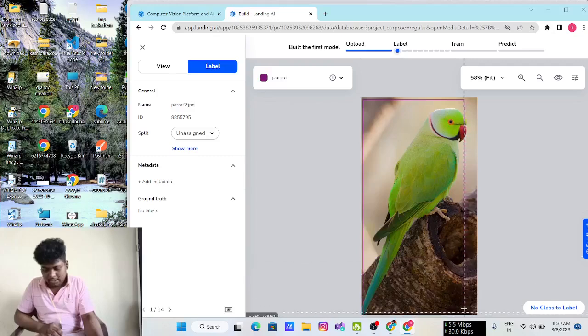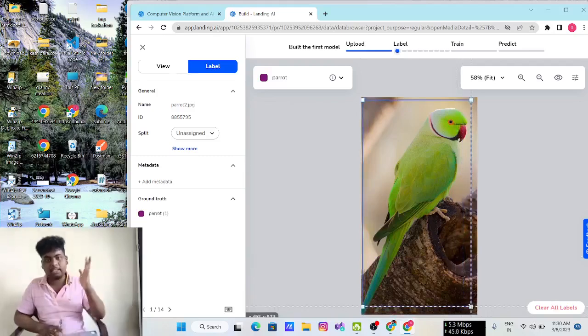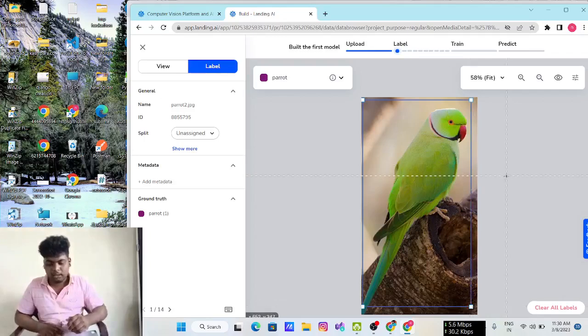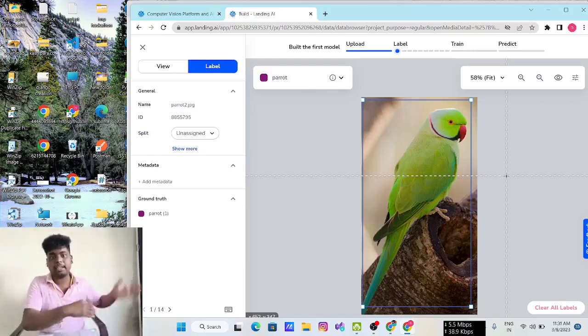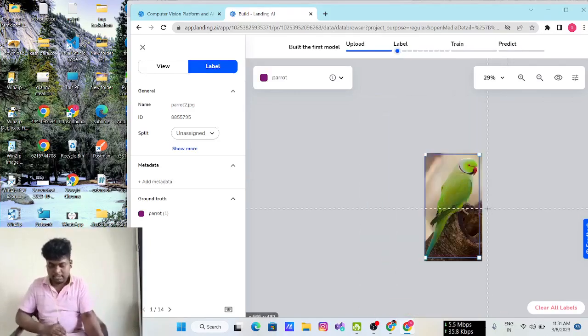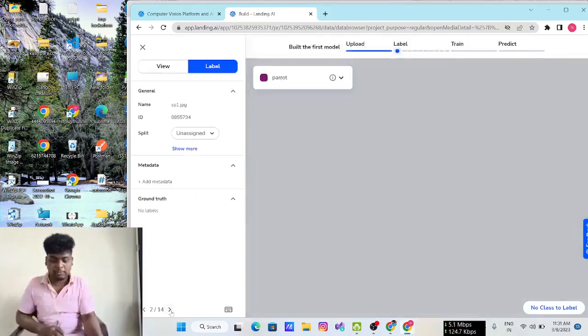So when I show any new picture to my system, it is already trained on how a parrot looks like. How the parrot looks like is defined by my drawing the rectangular box. By drawing this rectangular box, the system will identify, wherever it sees a new picture, if there is a parrot in that picture. So I have completed the label for this image. I want to label all 14 images.